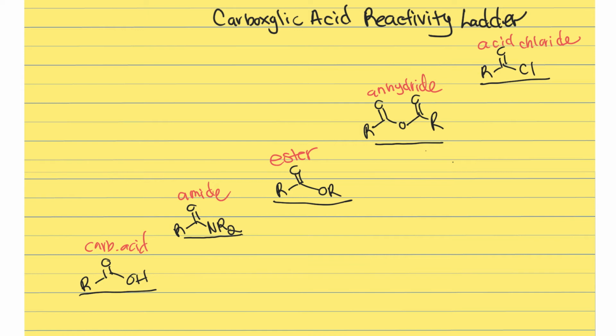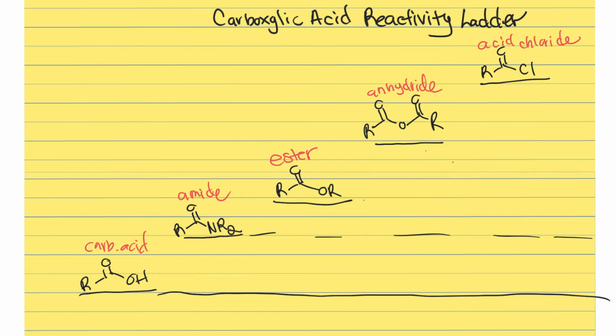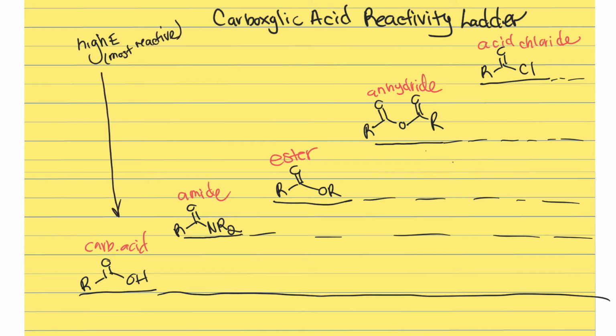Now, we are going to fill in the reactions again, and before I do that, I'm going to kind of establish these levels that they're at. And they kind of correspond to relative energy levels too. So notice that the acid chloride is the highest energy of all the derivatives, so it's most reactive. And then by the time we get to the amide, it's lower energy, less reactive.